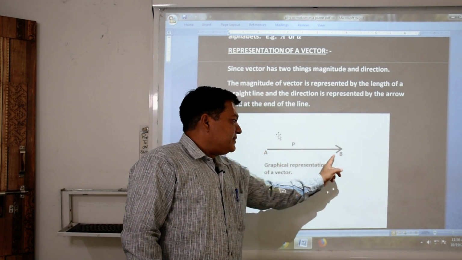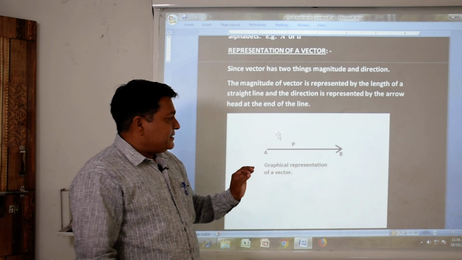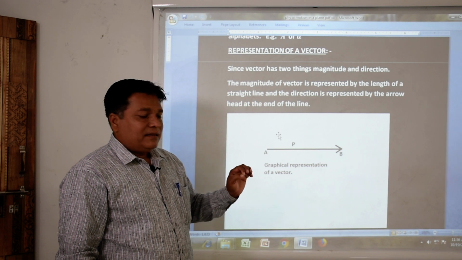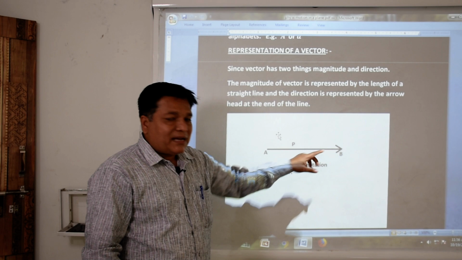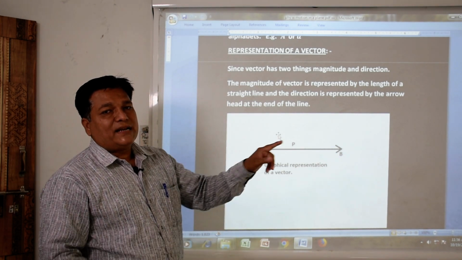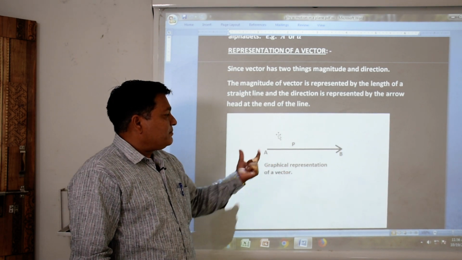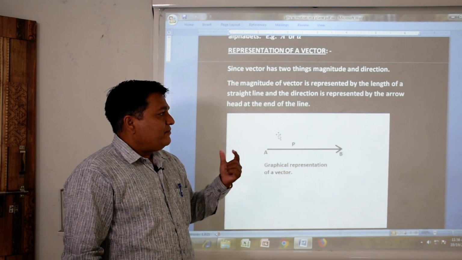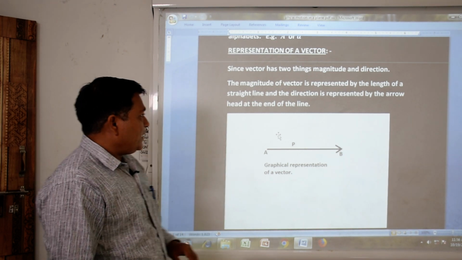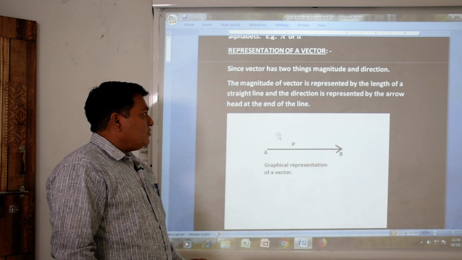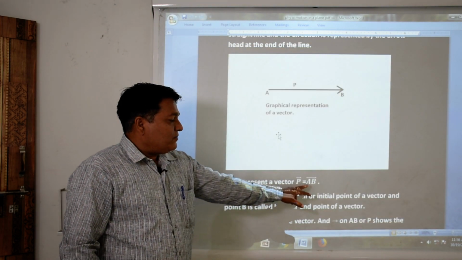Length means A to B is the length. This length of the vector indicates the magnitude, but the arrow sign over the head of the vector shows us the direction in which this vector is moving. So this is the graphical representation of vector AB. We write vector P is equal to vector AB also. This is the way we represent a vector.